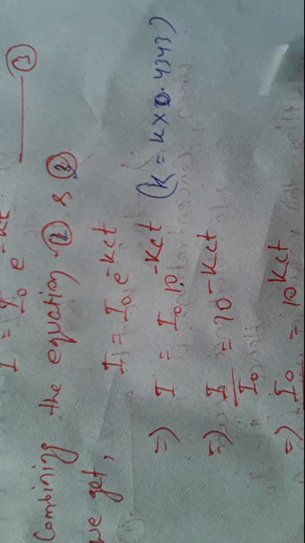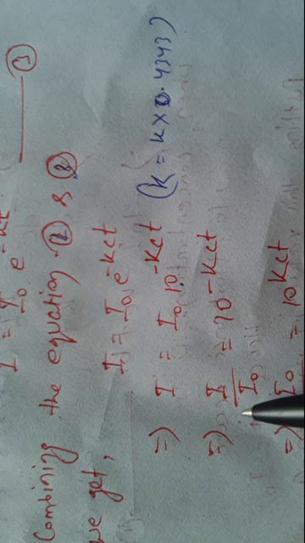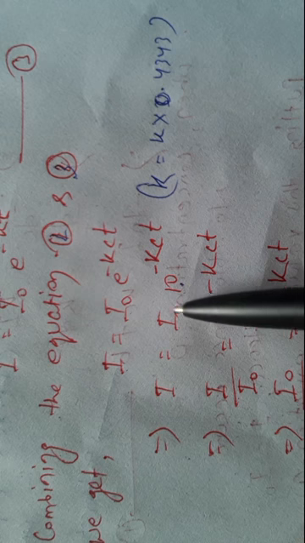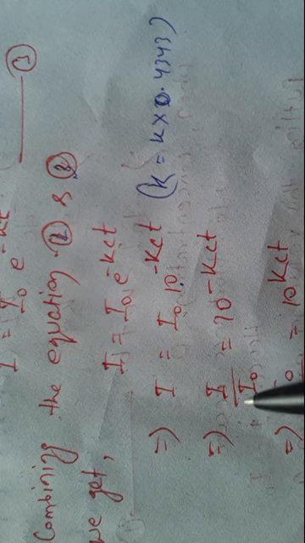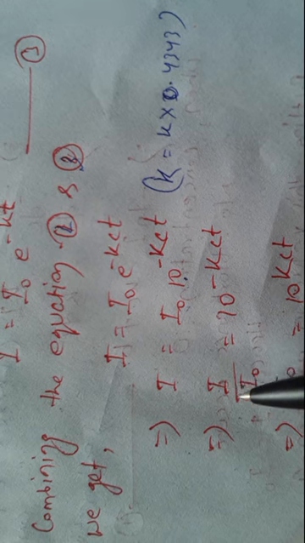This is the value of capital K. Again, this I0 that is present on the right side comes to the left side and is divided, and it becomes I by I0 is equal to 10 to the power minus KCT.